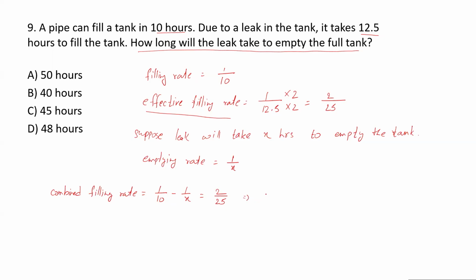From this equation, I can write 1 upon X is equal to 1 upon 10 minus 2 upon 25. Again, we have to take the LCM of 10 and 25.